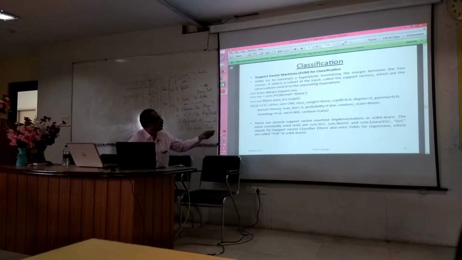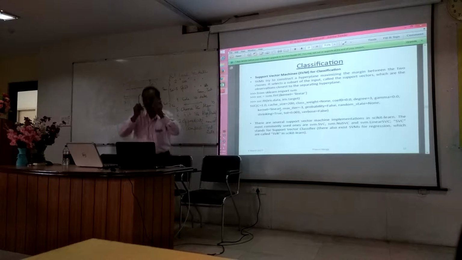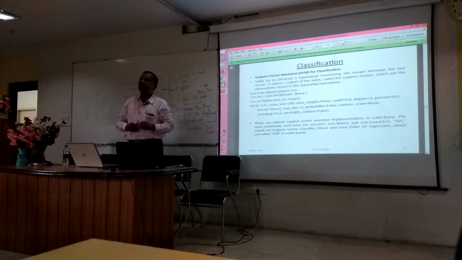Say SVC. Look at this. SVC is another model, and these are the parameters which are there. You can see that the number of parameters in a model is not fixed.